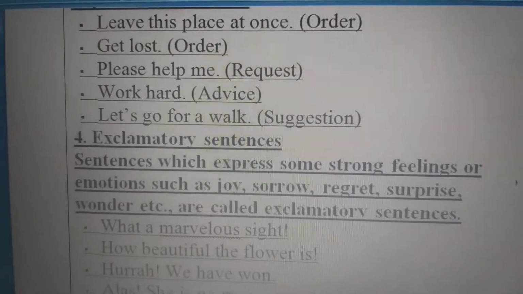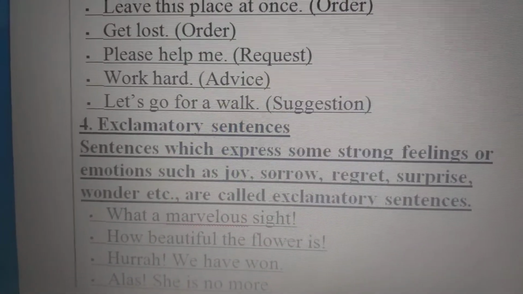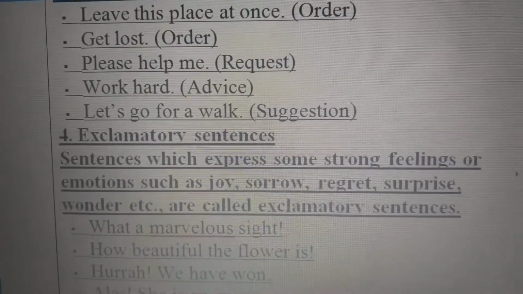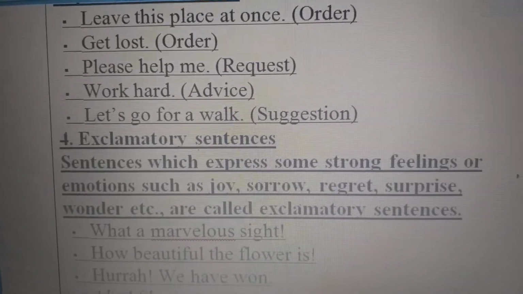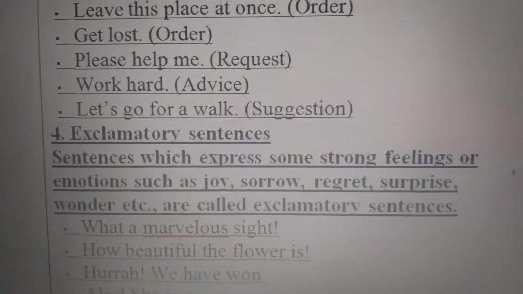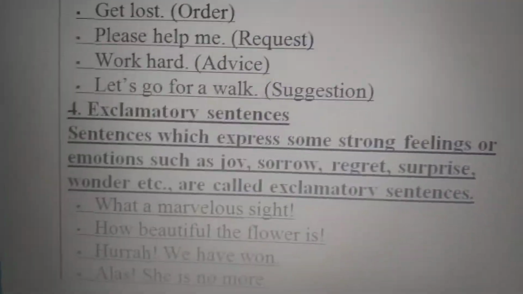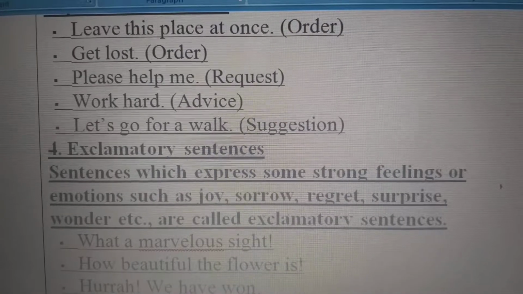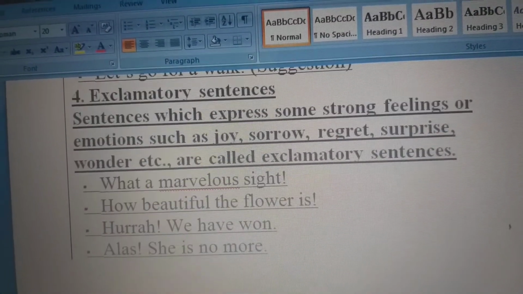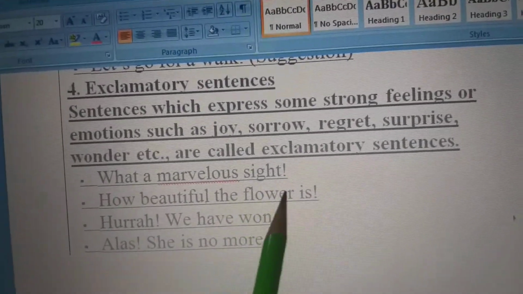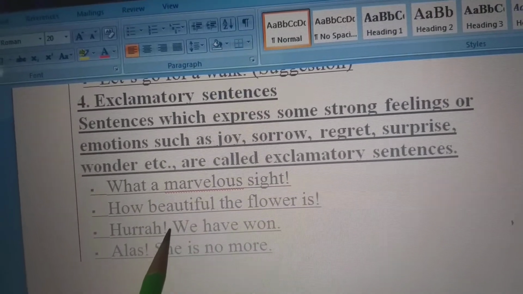Then fourth comes exclamatory sentences. Exclamatory sentences are where we express strong feelings and emotions. Which kind of emotions? Like joy, sorrow, regret, surprise, wonder. These all are known as exclamatory sentences. And remember, exclamatory sentences always end with an exclamation mark, or have one at the beginning of the sentence.